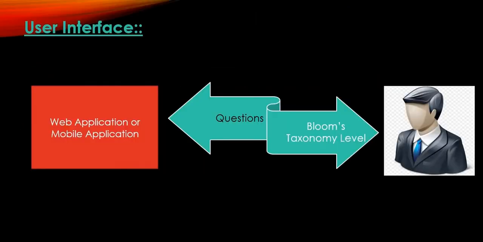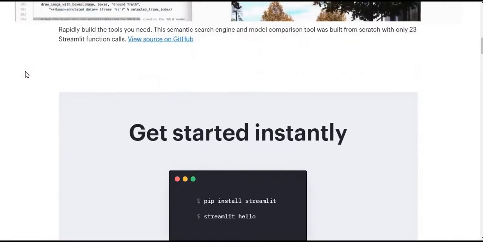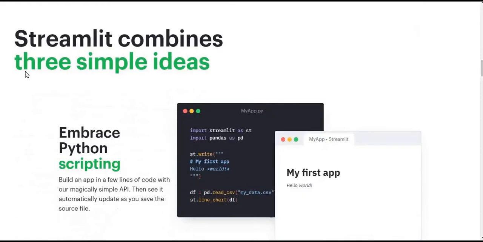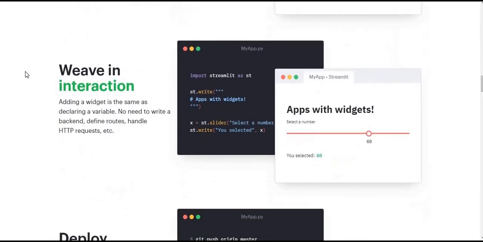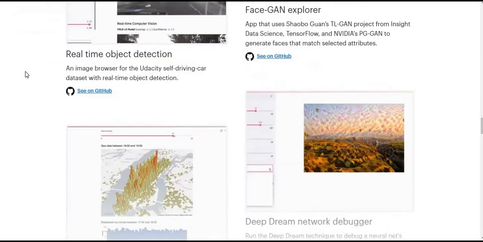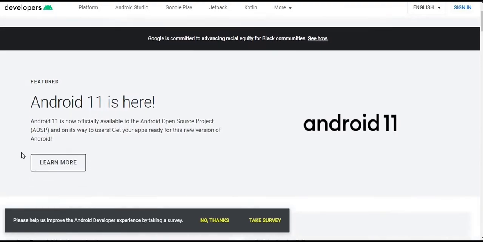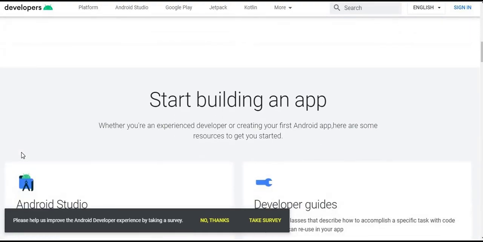The web application is the face of any product. Our web app is designed keeping in mind to make the user interface look simple and appealing, yet lightweight, with user experience included. Our web application is built using the Python library and Streamlit framework. Streamlit is a Python open source library in which we do not need to write extra HTML and CSS code. It can easily create a website using very simple commands. We created our mobile app using Android Studio with Java.